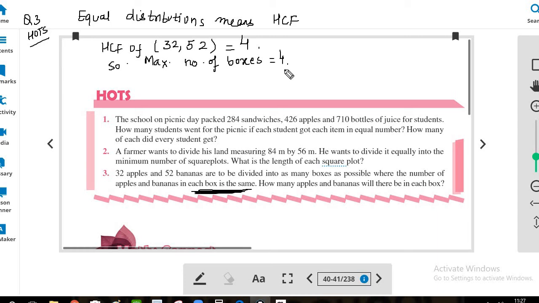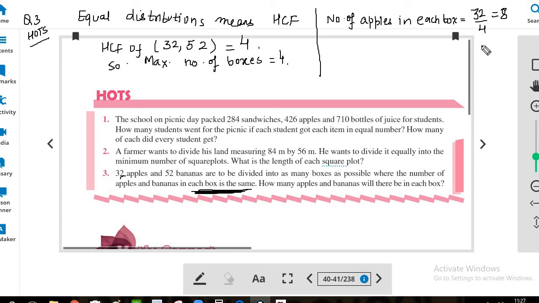Now, in order to calculate how many bananas and how many apples there are in each box, to calculate the number of apples in each box we have to divide the total number of apples by the HCF. So divide 32 by 4.